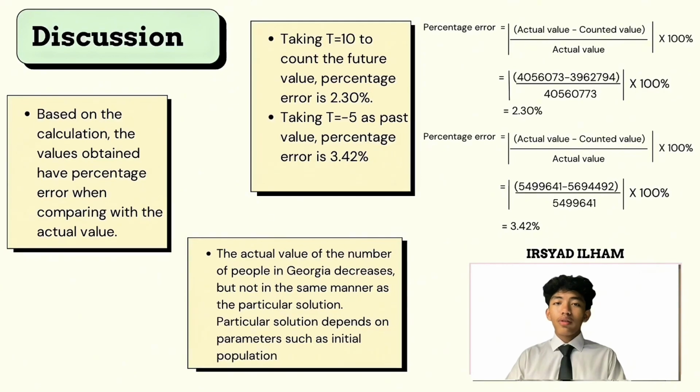The actual value of the number of people in Georgia decreases, but not in the same manner as the particular solution. The particular solution depends on parameters such as initial population and growth rates. If these are estimated incorrectly or become outdated, the solution will no longer match the actual value.